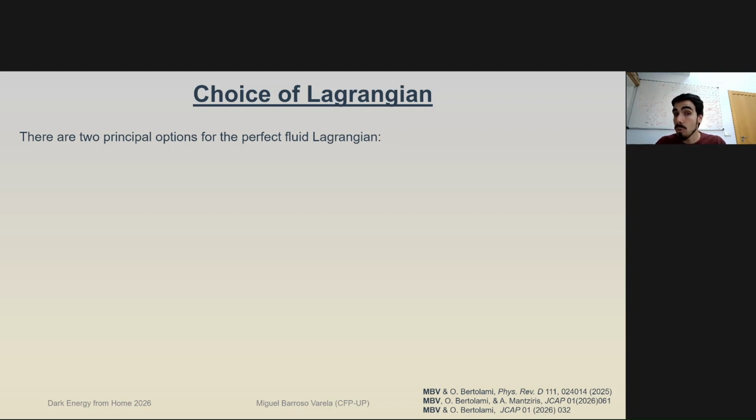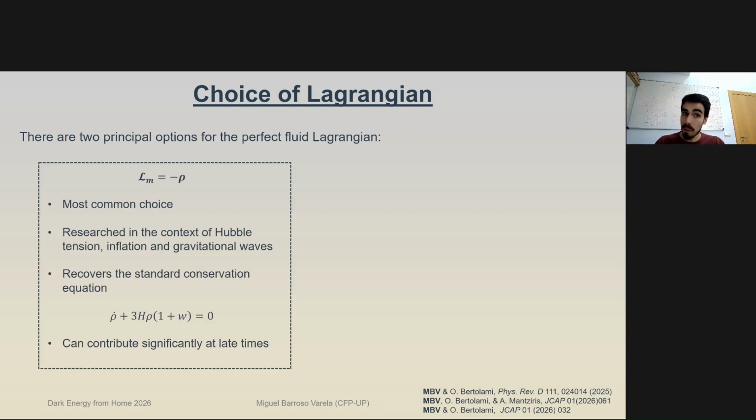And so here we've got two choices for the perfect fluid Lagrangian, which will no longer be equivalent. The first one is the matter Lagrangian being equal to minus the density. This is the most common choice. It has been researched in the context of the Hubble tension, inflation, and gravitational waves, among others. It recovers the standard conservation equation. So here I'm showing the standard conservation equation you have in GR, which is exactly the same thing you have been taught in undergraduate courses.